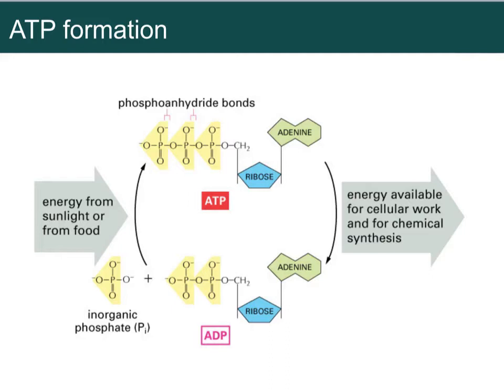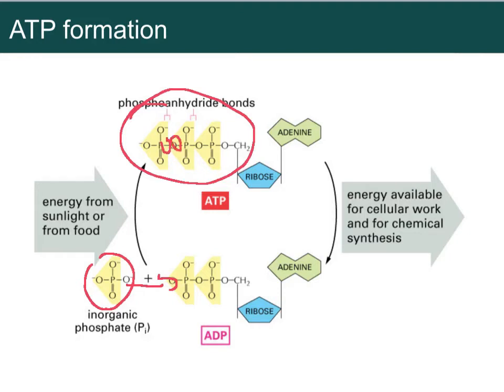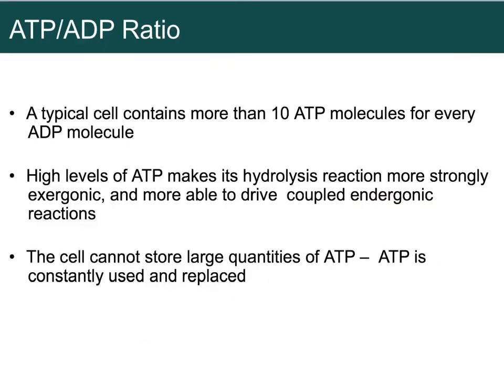So energy from the sun, our food, puts this phosphate back onto here, and we end up with ATP. This ATP is used in our cell. We take the energy that's built up in this bond right here, this bond right there, and we break it down and we get ADP again. Now, it's very important for our cells to have a certain ratio of ATP to ADP. We need about 10 ATP molecules for every single ADP molecule, and that's the way our body works the best. If we have too much, it doesn't work.